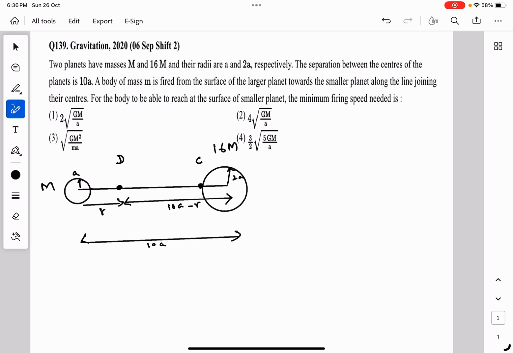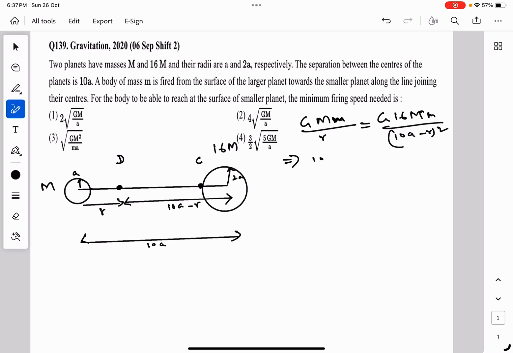Since the gravitational pull from both planets at this point D is equal, we can write GMm upon r square equal to G 16m small m upon 10a minus r whole square.